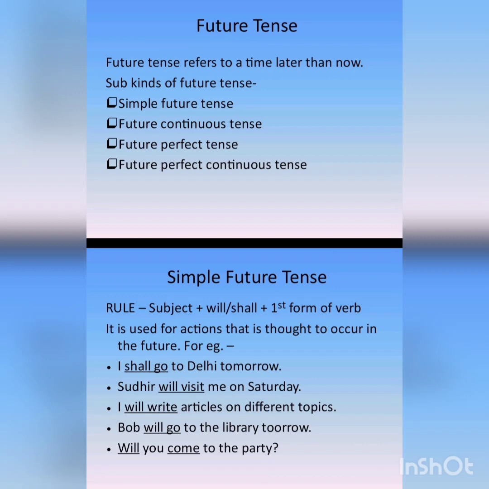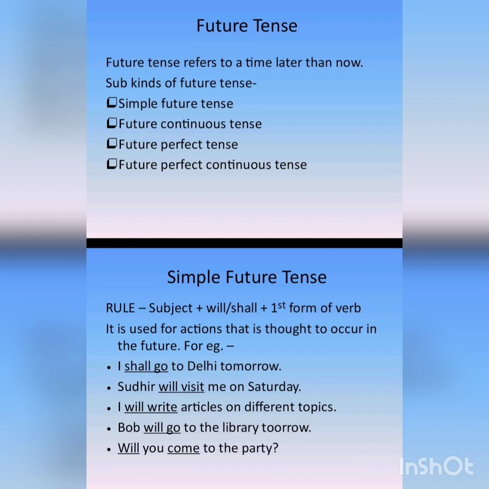Okay, so the first one is simple future tense. What is the rule of simple future tense? Just like simple present tense and simple past tense, here also we use subject plus will or shall and the first form of the verb. Okay, so it is used for actions that is thought to occur in the future. So simple future tense is used for actions which is considered, which is thought to happen in the future. For example, I shall go to Delhi tomorrow.